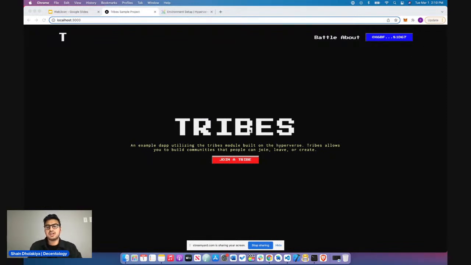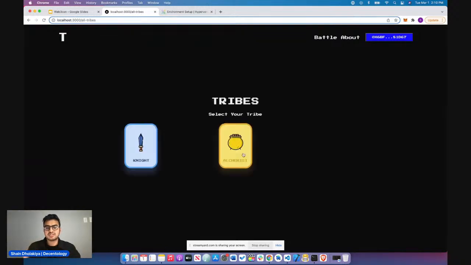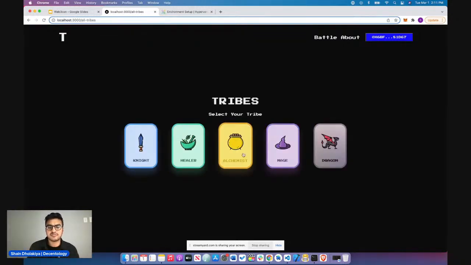Once we click Join a Tribe, you will see processing. What this is doing is literally fetching or getting the tribes off the smart contract, and then it will showcase all those tribes for you to be able to pick and join a tribe. So let's click on Join a Tribe, and you'll see here that it's processing. It's actually fetching these tribes off the chain. And here are all the tribes that we can join. Once I click on one of these, it will actually pop up MetaMask again, asking for a transaction.